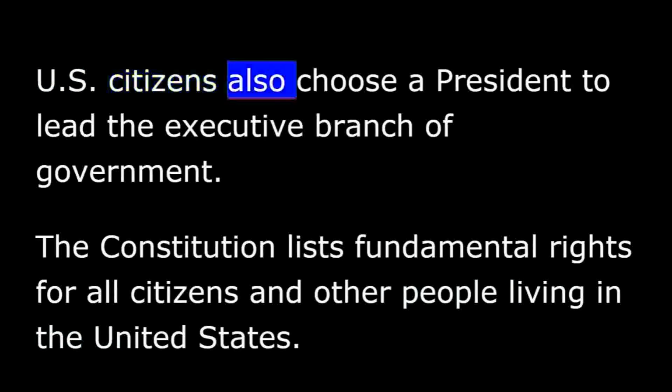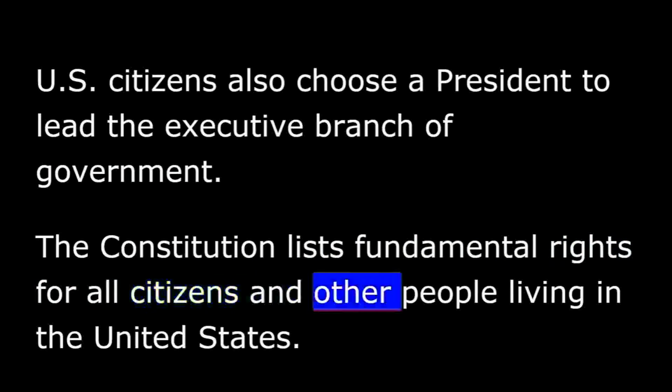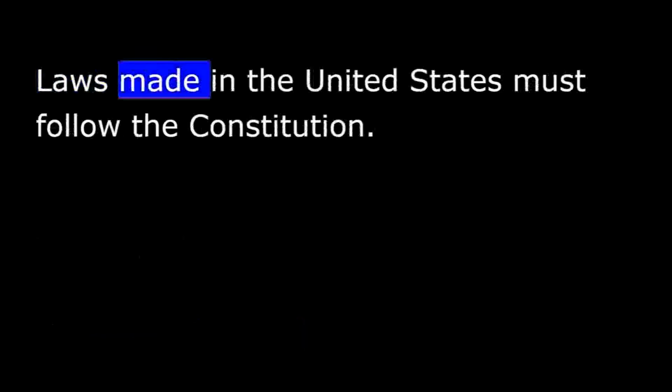U.S. citizens also choose a president to lead the executive branch of government. The Constitution lists fundamental rights for all citizens and other people living in the United States. Laws made in the United States must follow the Constitution.